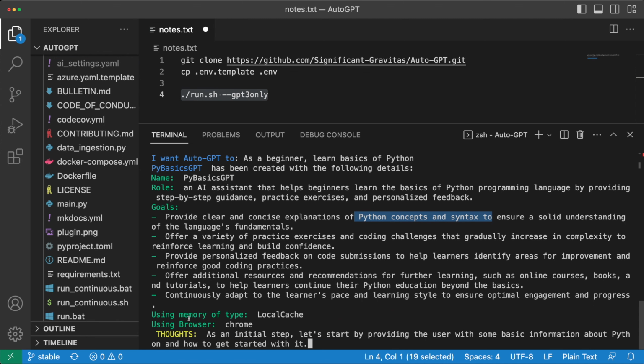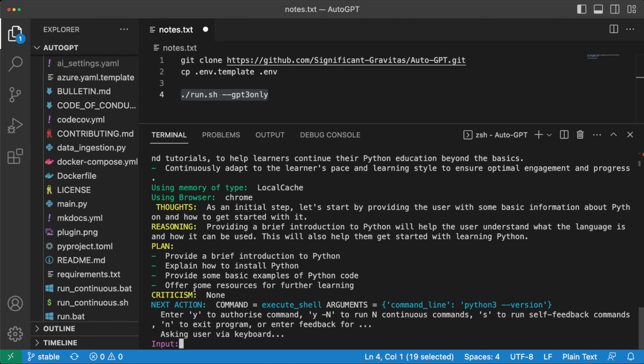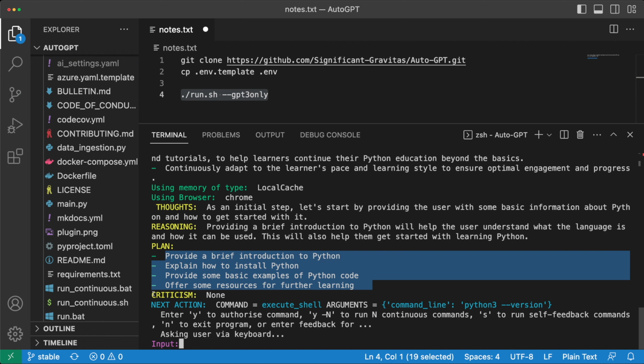And then if we scroll down further, we can see it's thinking more and it's providing its thoughts, reasoning, and other related information. So its first thought is that as an initial step, let's start by providing the user with some basic information about Python and how to get started with it. And then it gives a reason why it's thinking so. And then it gives a plan about what it'll be doing. It has no criticism, which is pretty cool.